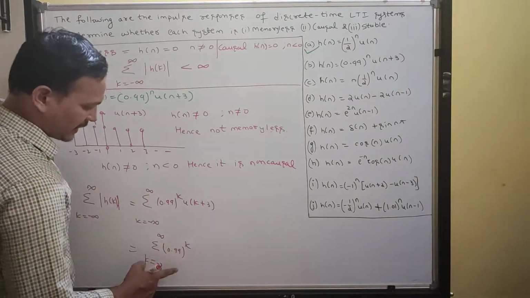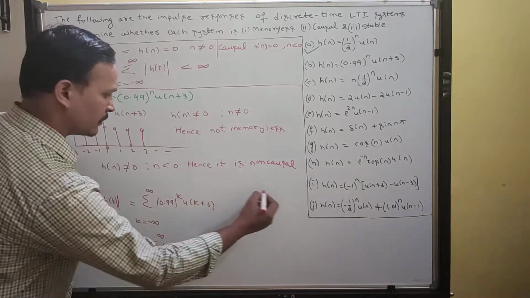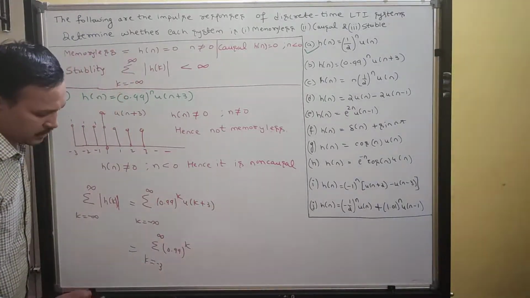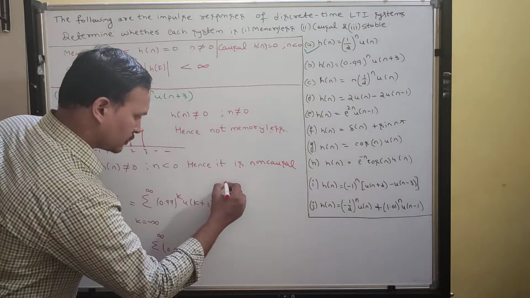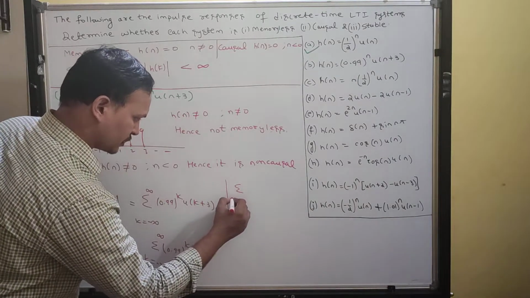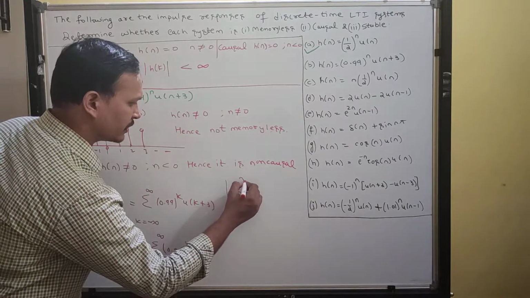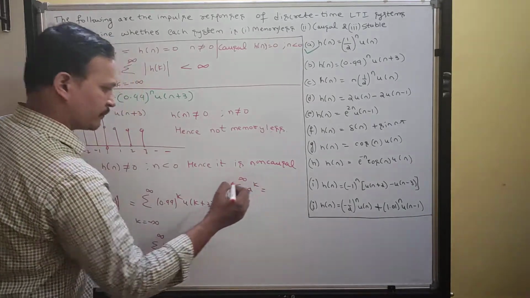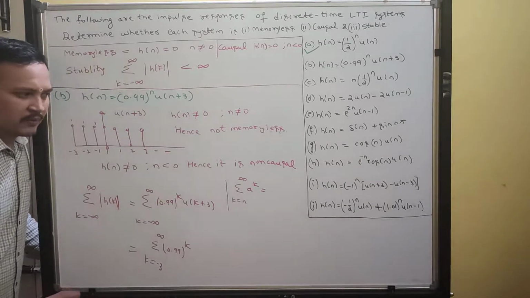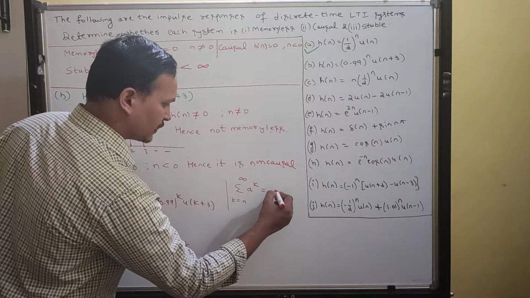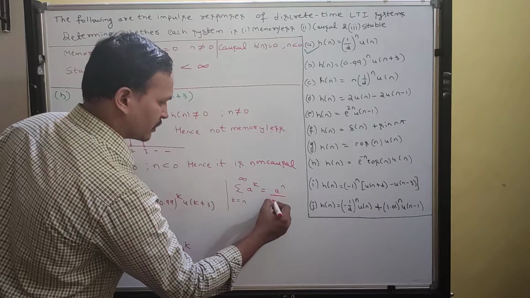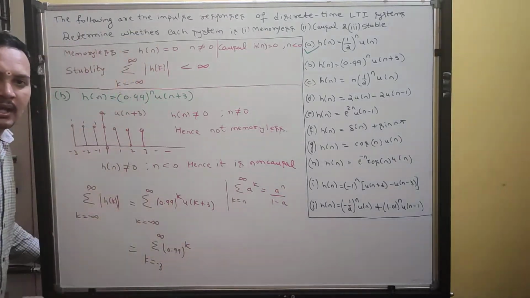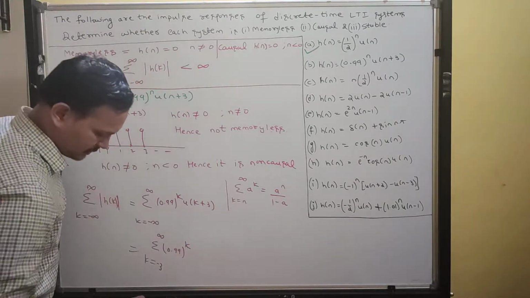Now again, which formula can we apply? We can apply this particular formula. See, now I am writing the formula: summation k equals n to infinity of a to the power of k. If it is in this form, we can write the formula a to the power of n by 1 minus a.